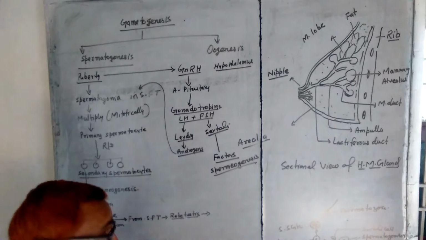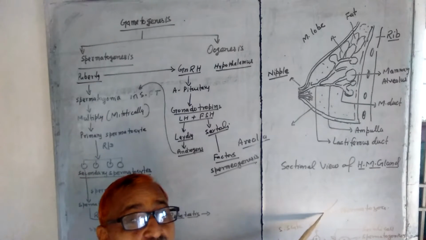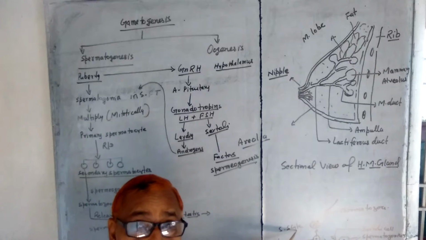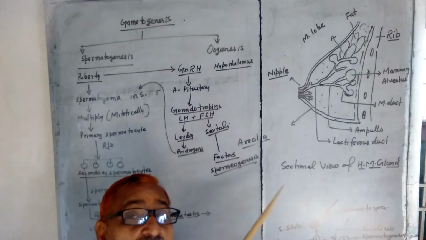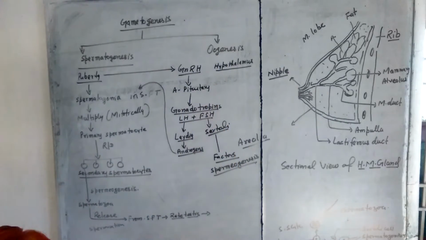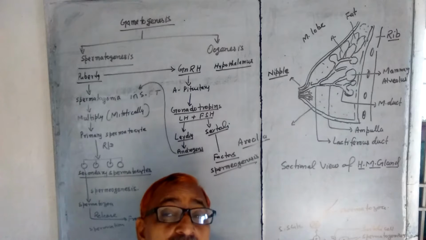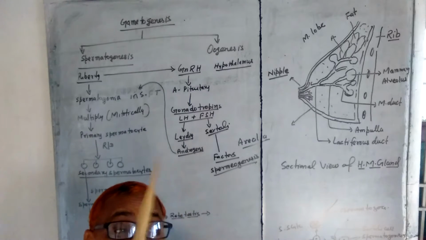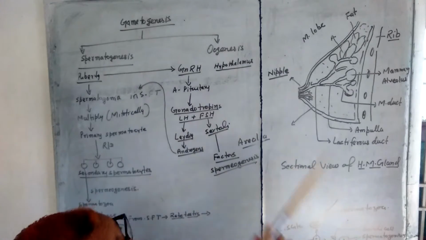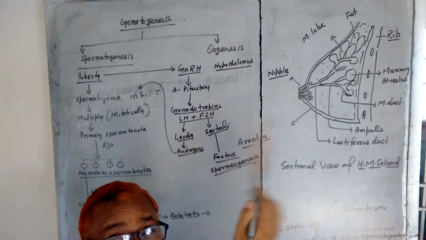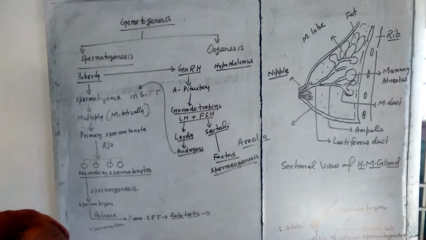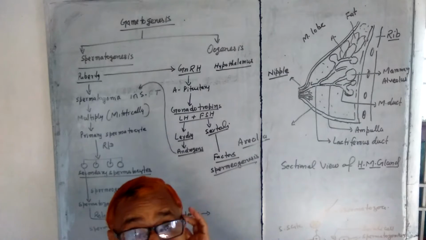Formation of a spermatozoa, that is the sperm, by the reduction division of secondary spermatocyte is known as spermatogenesis. While the formation of ovum from the follicle inside the ovary is called oogenesis. Oogenesis means formation of female gametes, and spermatogenesis is the process of formation of male gametes, that is spermatozoa.